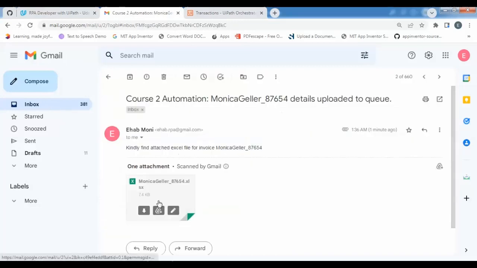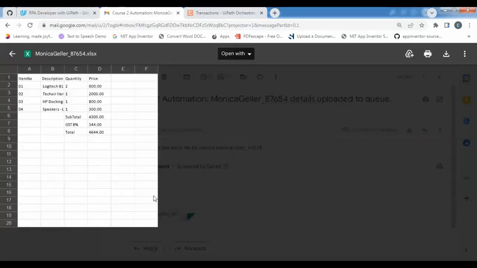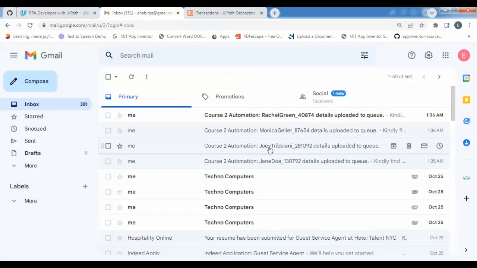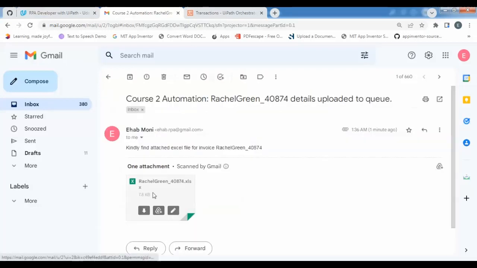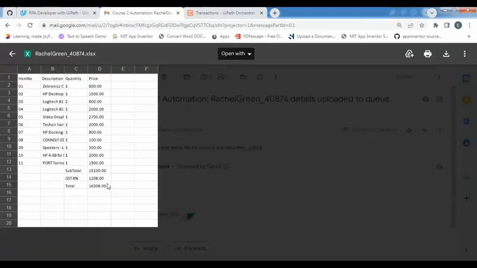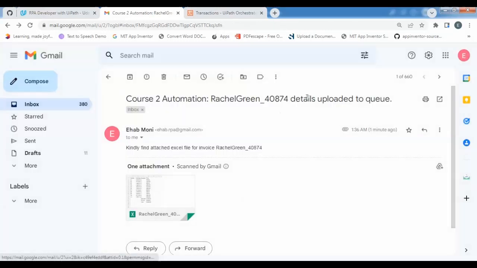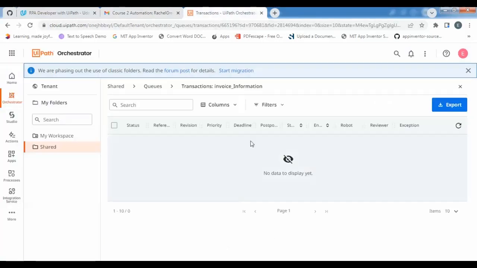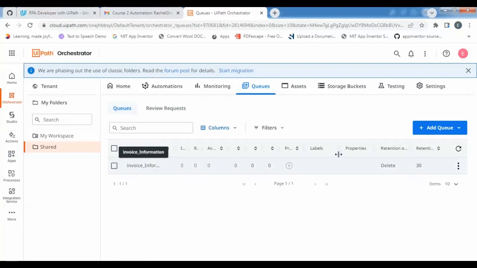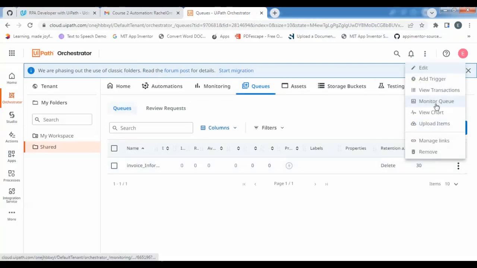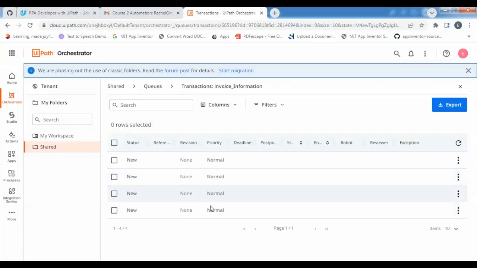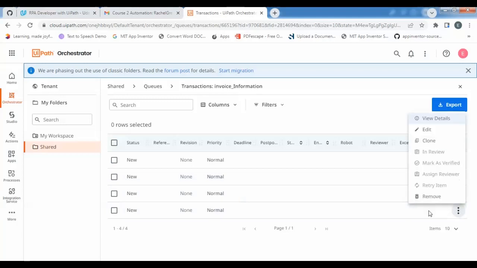The third mail, third invoice, and the fourth one. With the name as per instruction, and everything is correct. Now this is the orchestrator. We will go to the queue, to the orchestrator here, and view the transactions. And here I have 4 transactions for all the invoices.